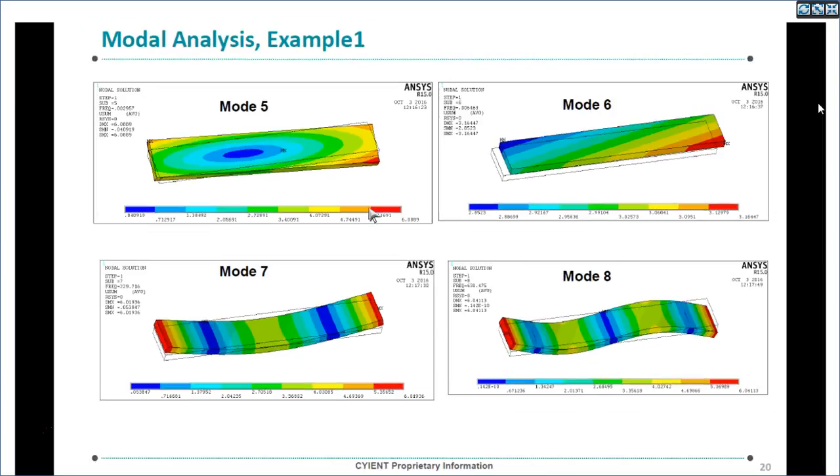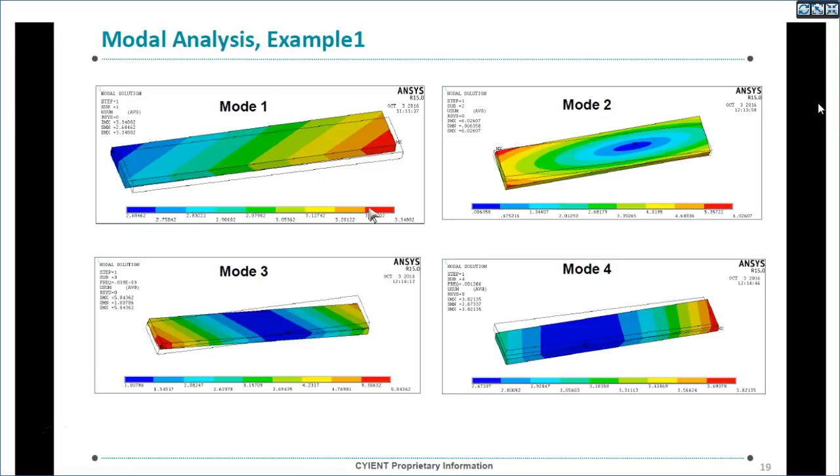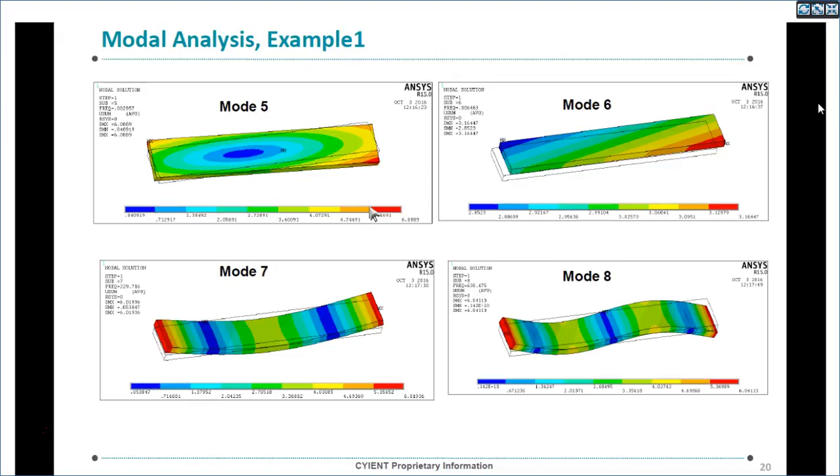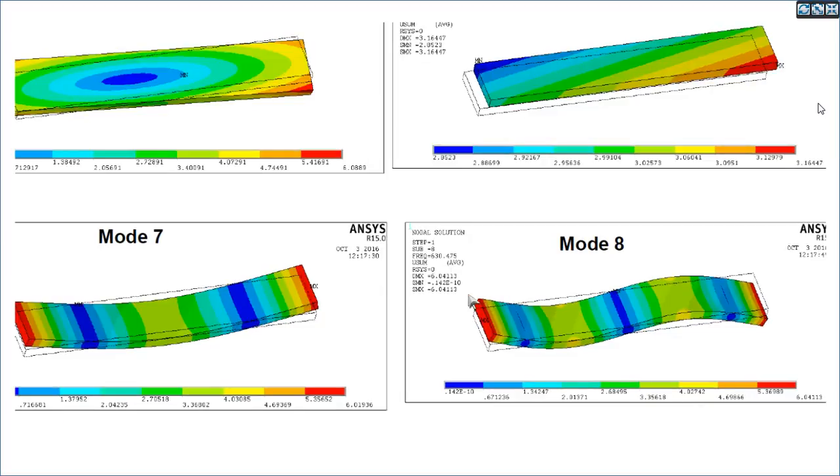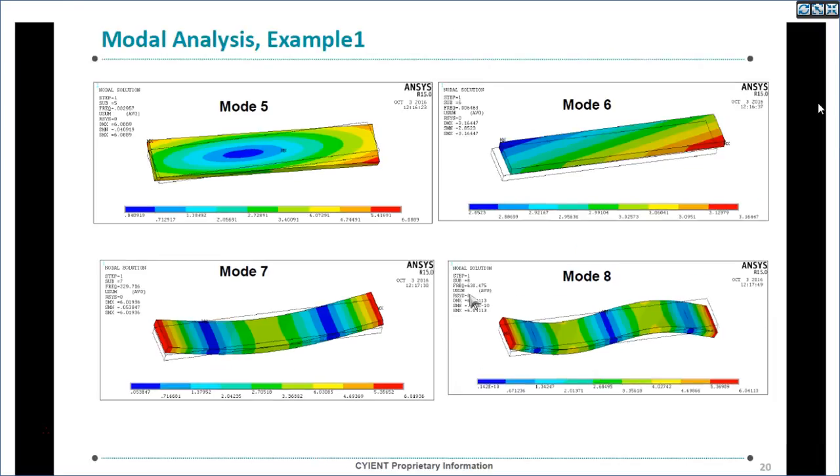So the first 6 modes are rigid body modes. If you see here, from mode 7 onwards, they have regular modes. So mode 7 is 230 frequency, mode 8 is 630 frequency.